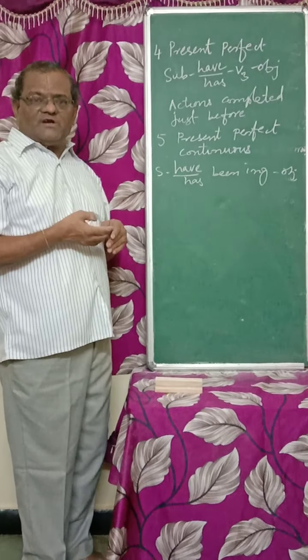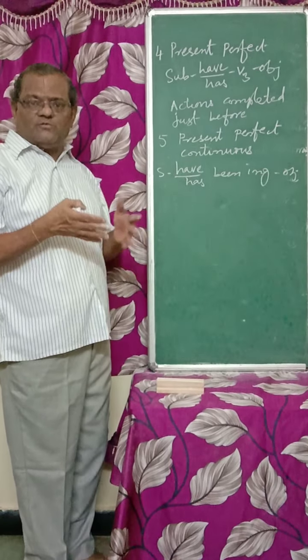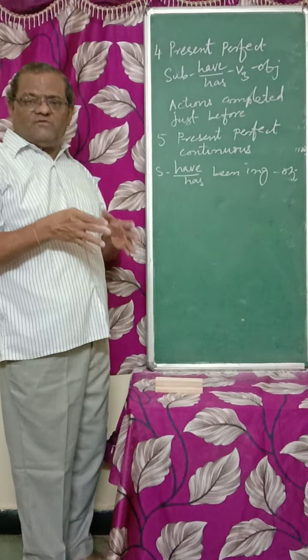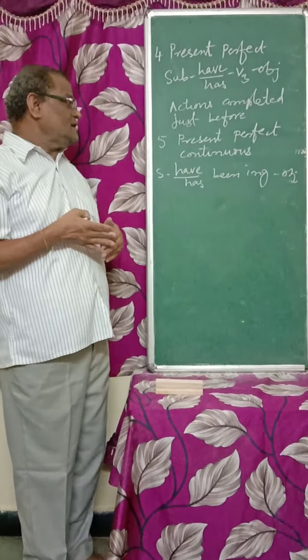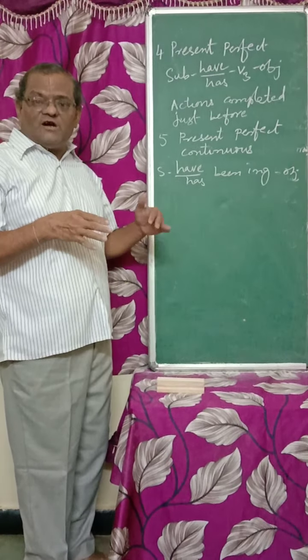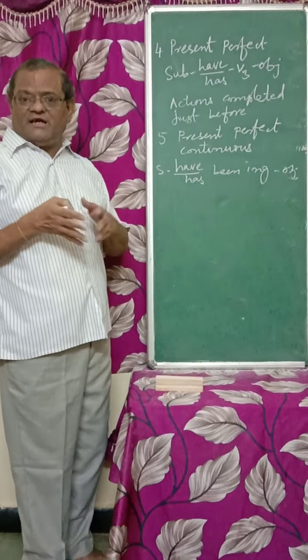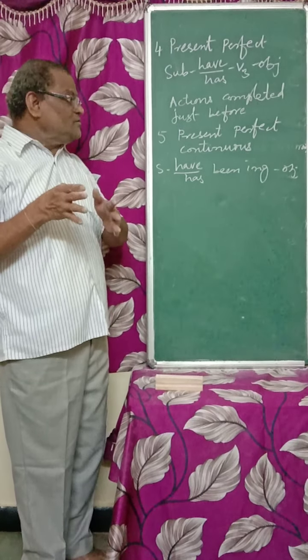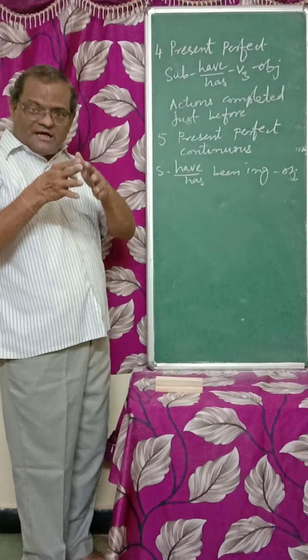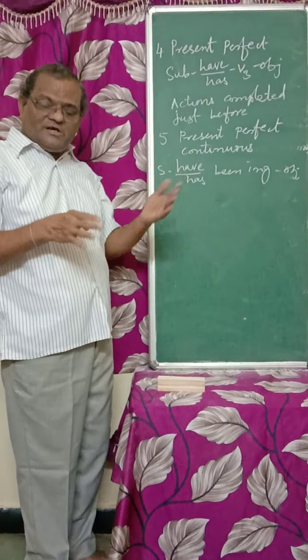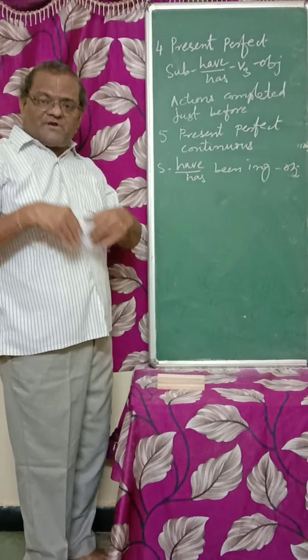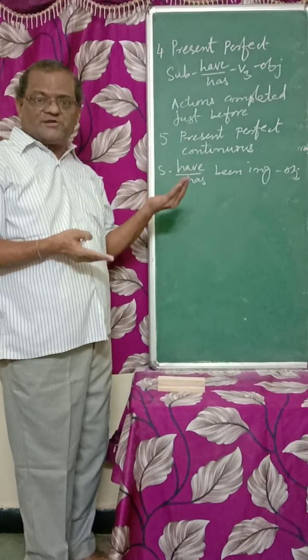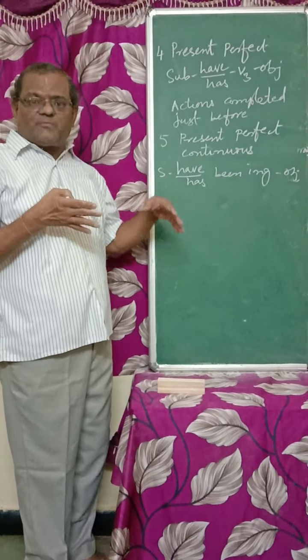What are you doing? Someone asks. What is the work you are doing? Then I have to say, I have been working. I am working is not applicable here because it is the tense used for only the actions going on at present. But it happened before also, it happens tomorrow also, after a few days also, before a few days also it happened. So it's a long process.